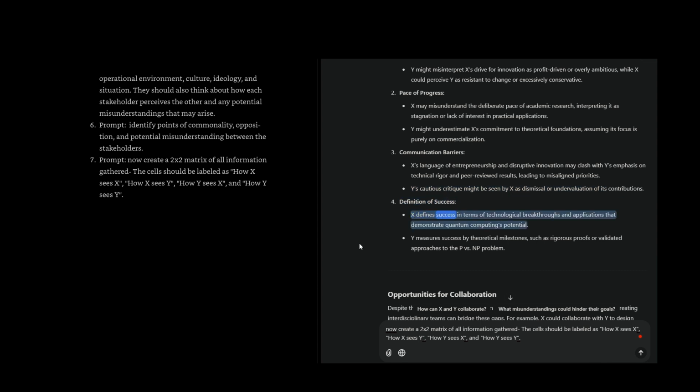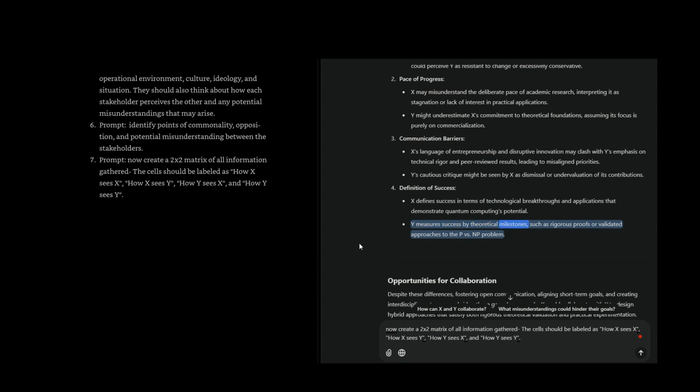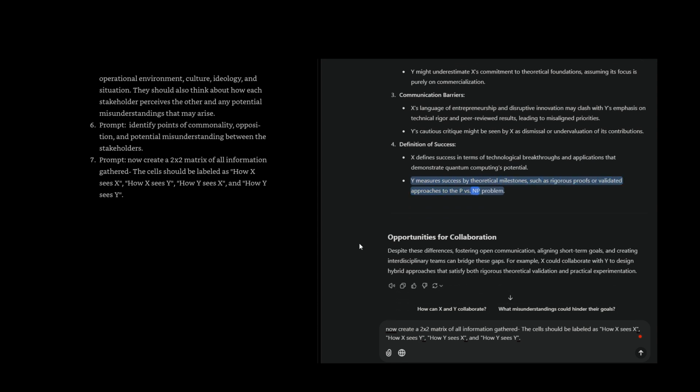Definition of success. X defines success in terms of technological breakthroughs and applications that demonstrate quantum computing's potential. Y measures success by theoretical milestones, such as rigorous proofs or validated approaches to the P against NP problem. Opportunities for collaboration. Despite these differences, fostering open communication, aligning short-term goals, and creating interdisciplinary teams can bridge these gaps. For example, X could collaborate with Y to design hybrid approaches that satisfy both rigorous theoretical validation and practical experimentation.